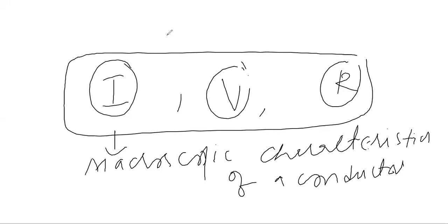Okay, so first we defined current, now we are defining resistance. Resistance is the opposition to the flow of current.